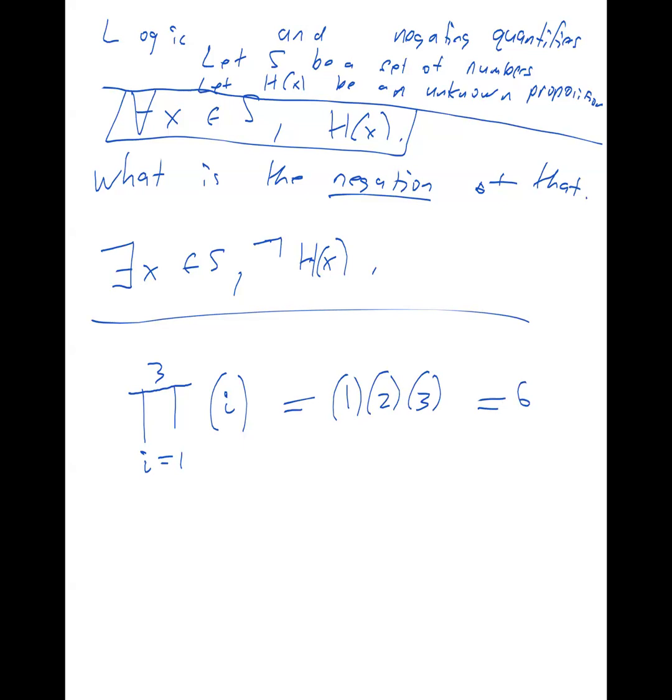What if I changed it to be the product of all numbers from 1 through 4? What would that be? Put a 4 at the top and it would be 1 times 2 times 3 times 4. That's just a quick and easy way of doing it. So 6 times 4 is 24. Now let me show you another interesting thing.